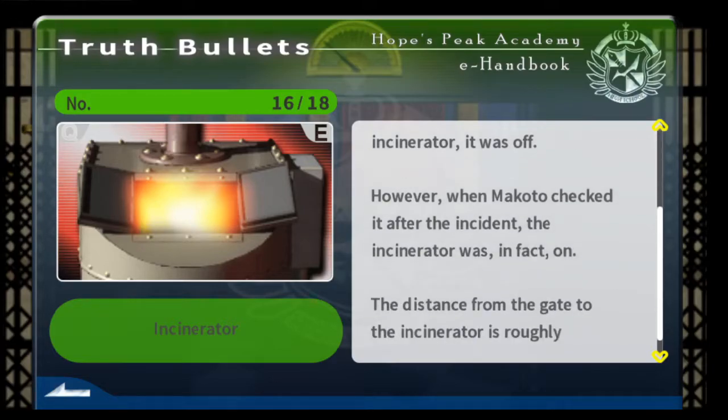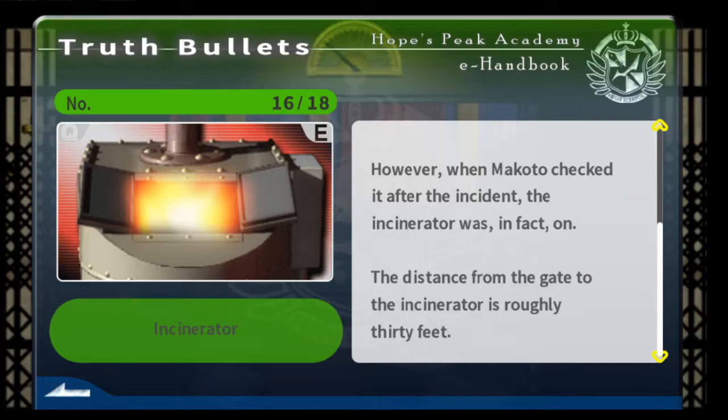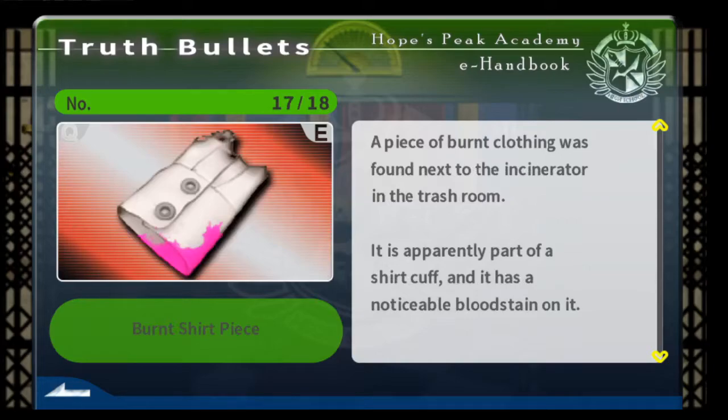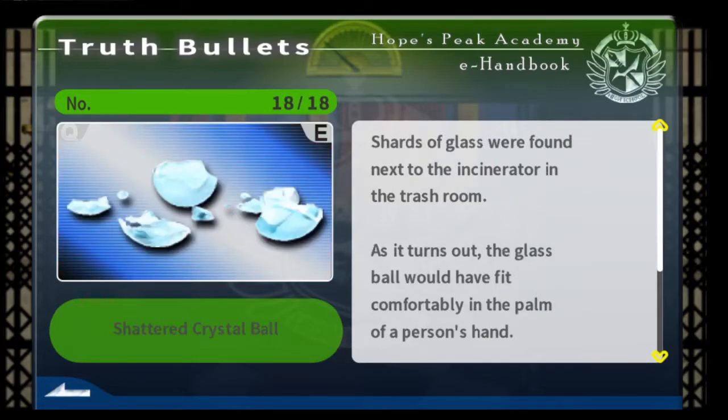However, when Makoto checked it after the incident, the incinerator was in fact on. The distance from the gate to the incinerator is roughly 30 feet. A piece of burnt clothing was found next to the incinerator in the trash room. It is apparently part of a short cuff, and it has a noticeable bloodstain on it. Shards of glass were found next to the incinerator in the trash room. As it turns out, the glass ball would have fit comfortably in the palm of a person's hand.